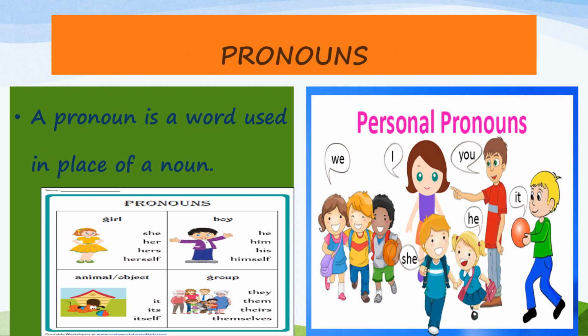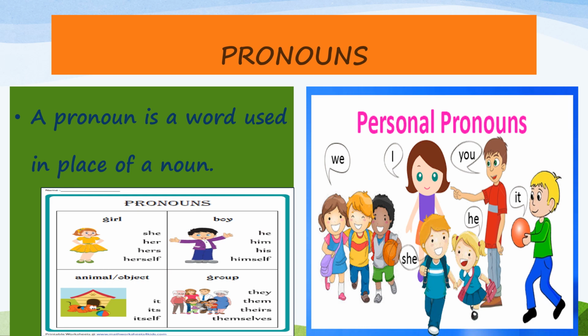So what is a pronoun, children? A pronoun is a word used in place of a noun. For example, if I say, Rita is a good girl. Rita studies well. Rita goes to school every day. So in this paragraph, I am repeating the word Rita again and again. So I am repeating this noun Rita again and again. Instead of this, if I say, Rita is a good girl. She goes to school every day. She studies well. So in the second and third sentence, children, if you observe, I have replaced the word Rita with she. So this word she, which replaces noun Rita, is called as pronoun, children.